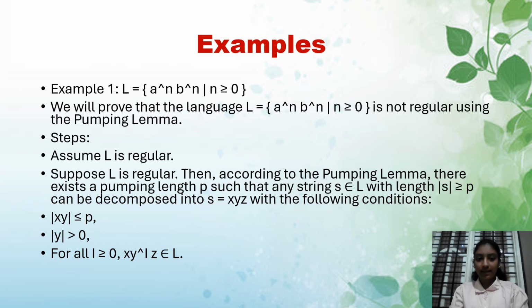These are the examples. Example 1: L equals a to the power n, b to the power n, where n is greater than or equal to 0. We will prove that the language L equals a^n b^n, where n is greater than or equal to 0, is not regular using the pumping lemma. Steps. Assume L is regular. Suppose L is regular, then according to the pumping lemma, there exists a pumping length P such that a string S in L with length of S greater than or equal to P can be decomposed into XYZ with the following conditions: the length of XY is less than or equal to P, the length of Y is greater than 0, and for all z greater than or equal to 0, X Y to the power z Z is in L.